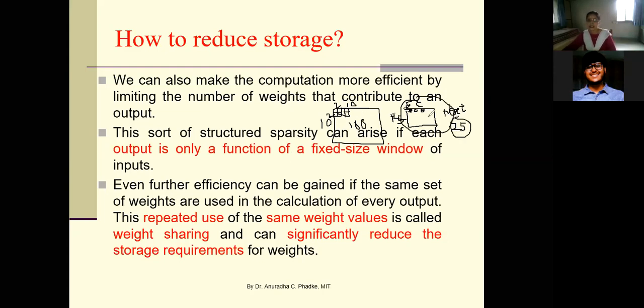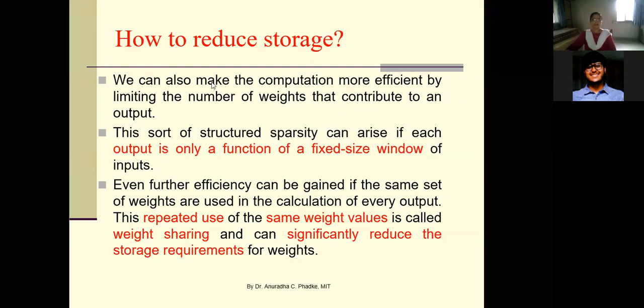This helps in reducing your storage, because now you need to connect 4 nodes to one node, and effectively 100 nodes are to be connected to these 25 nodes. So this is one advantage of using mapping from a fixed window to output. And for many real applications, this works very well.